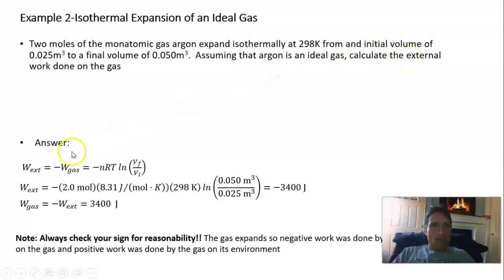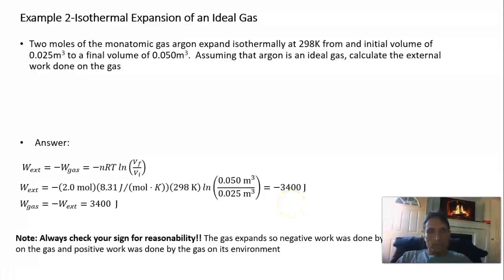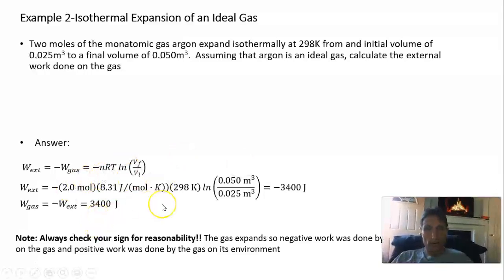We were already given the equation. We have 2 moles, R is the gas constant, 8.31 joules per mole per Kelvin, T is 298 Kelvin, and the ratio of the volumes. We get that the work done on the gas is equal to negative 3,400 joules. And so the work done by the gas must be positive 3,400 joules.